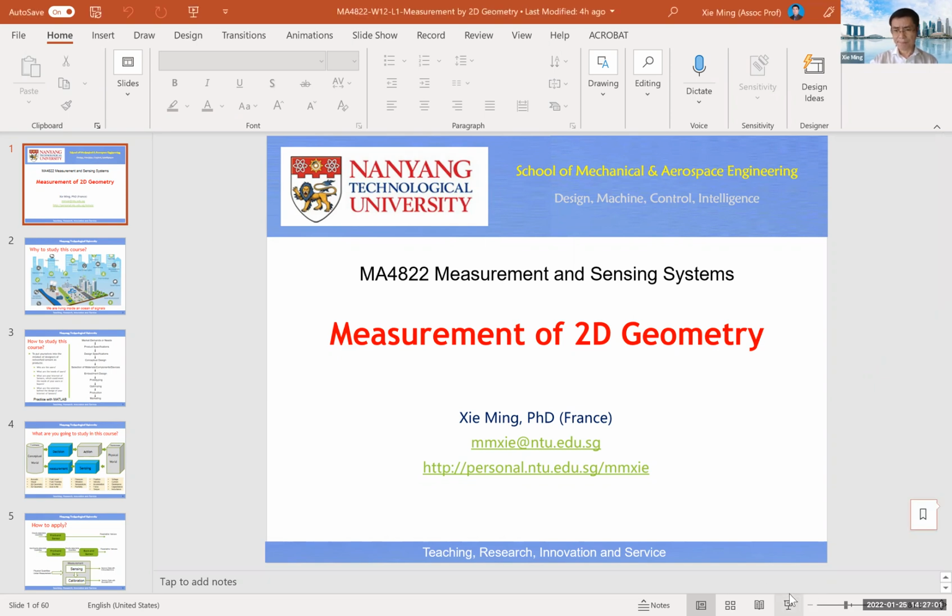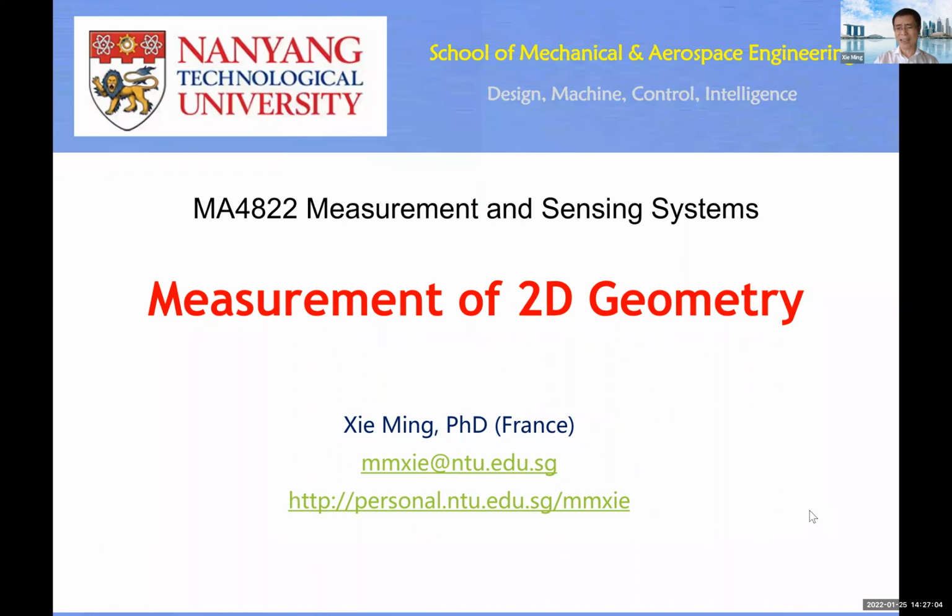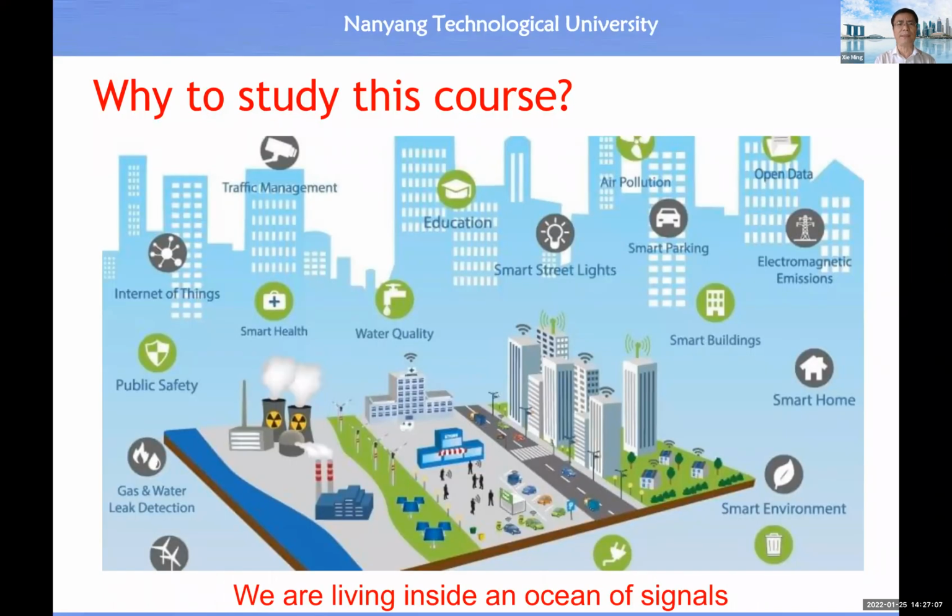So let me start with the answer to the first question, which is about why to study this course. By now, you should know that our mission on Earth includes number 1, to understand the world. Number 2, to improve the world. Then how to understand the world? The answer is to discover knowledge about the physical world through the use of sensory data. Then how to obtain sensory data? The answer is to make use of a measurement and sensing system, right?